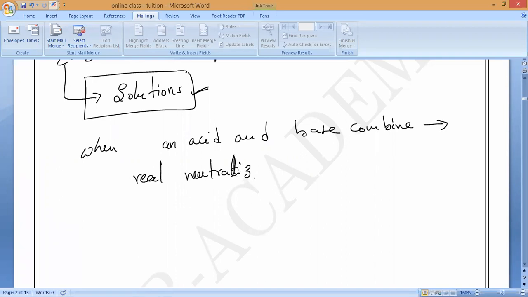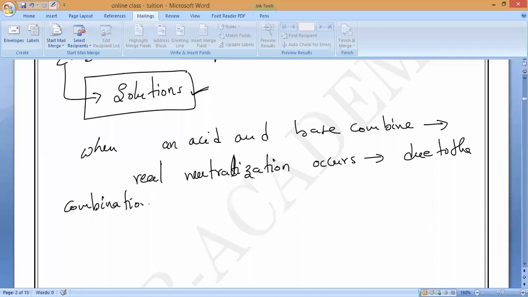Hydrogen ions and hydroxide ions. Real neutralization occurs due to the combination of hydrogen ions and hydroxide ions.